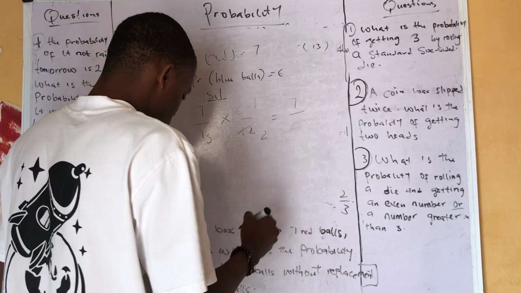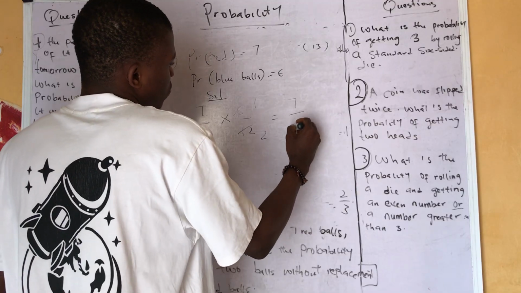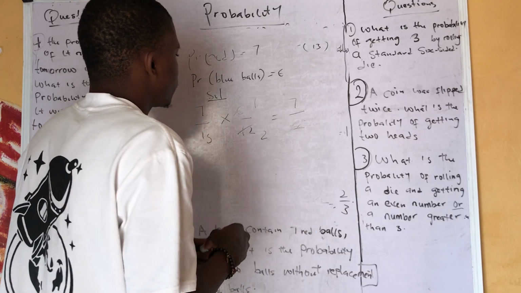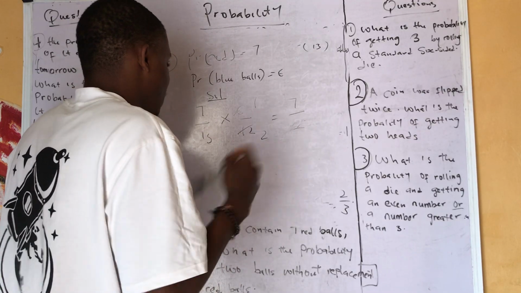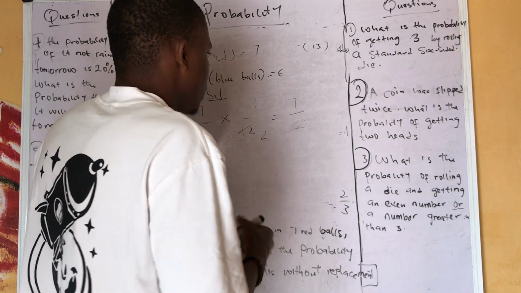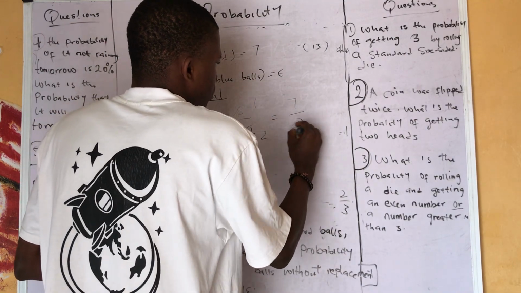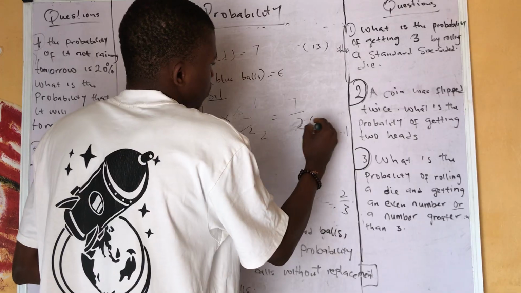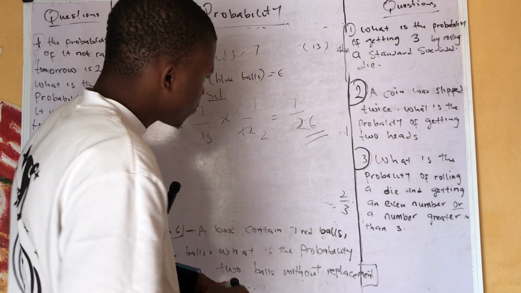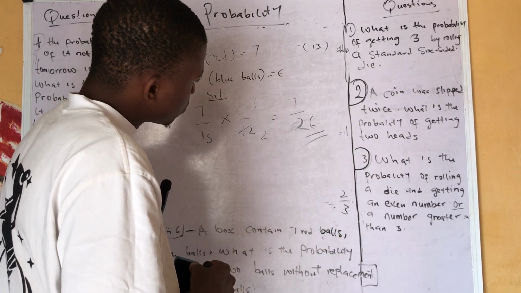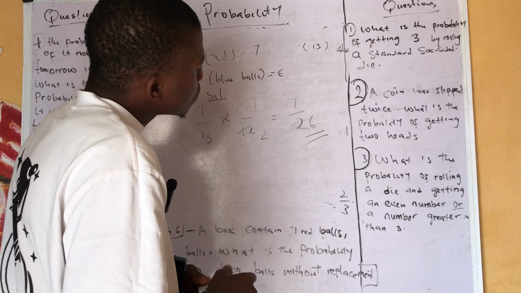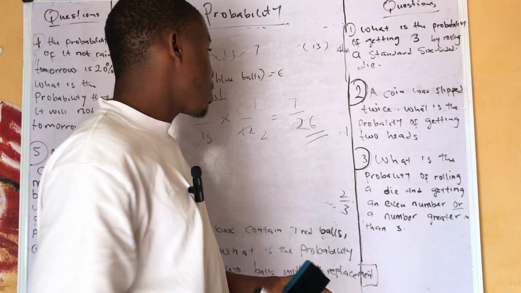Is it blue? Okay, red. So that's 7 over 26. That's your answer. I don't know if it's divisible. So 7 over 26 is the answer.